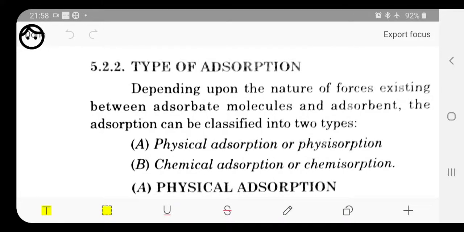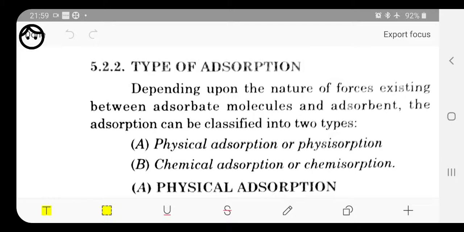Let's continue with the types of adsorption. Adsorption, that we have already discussed, is a surface phenomenon in which the adsorbate adsorbs over the adsorbent only on the surface, without reaching into the interior. That is called adsorption.